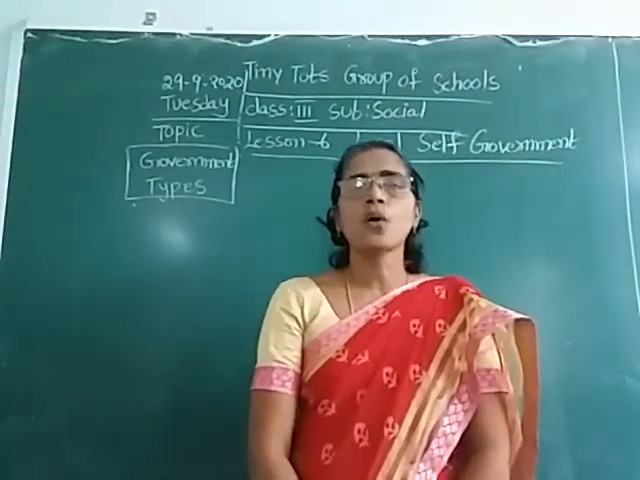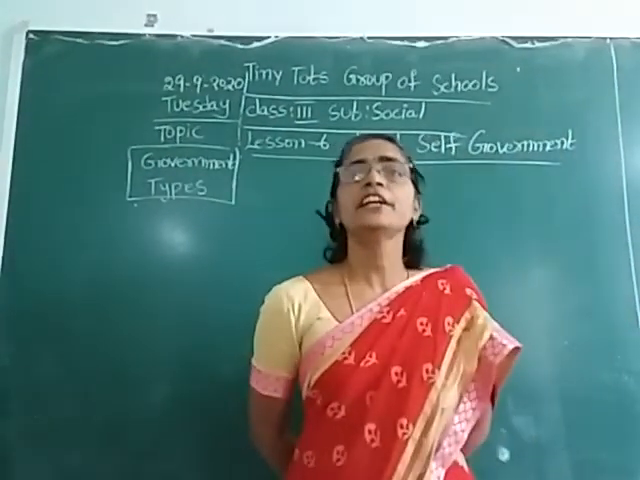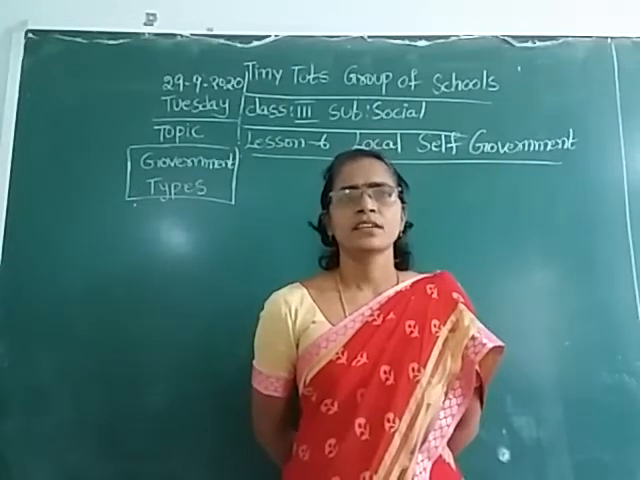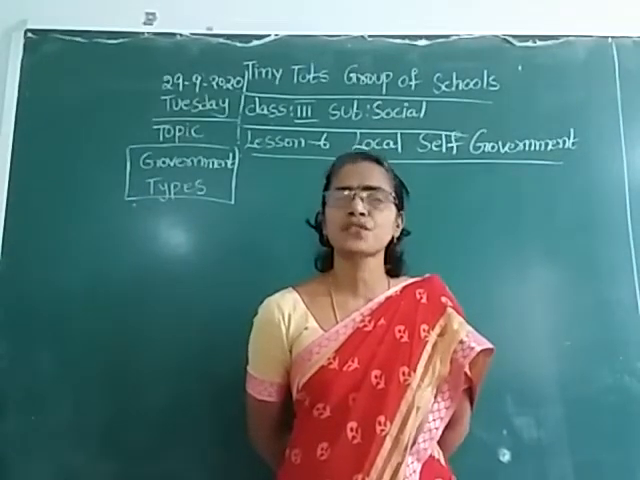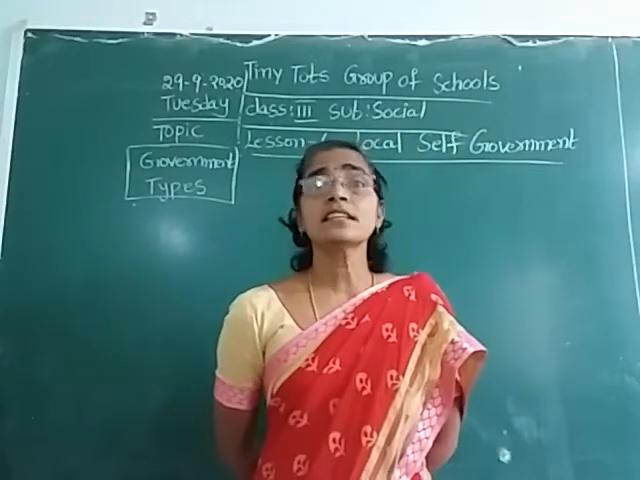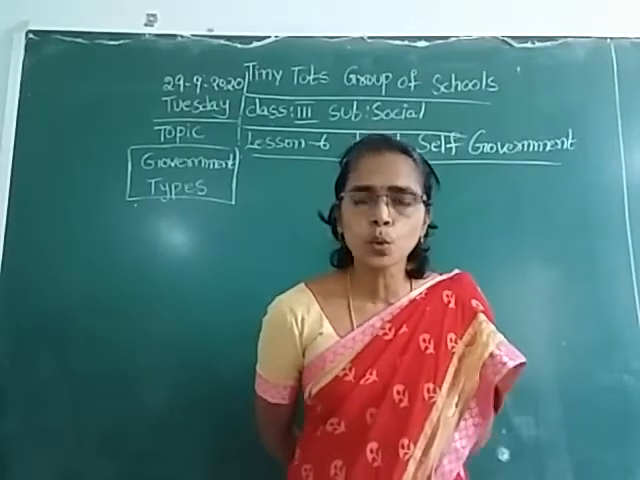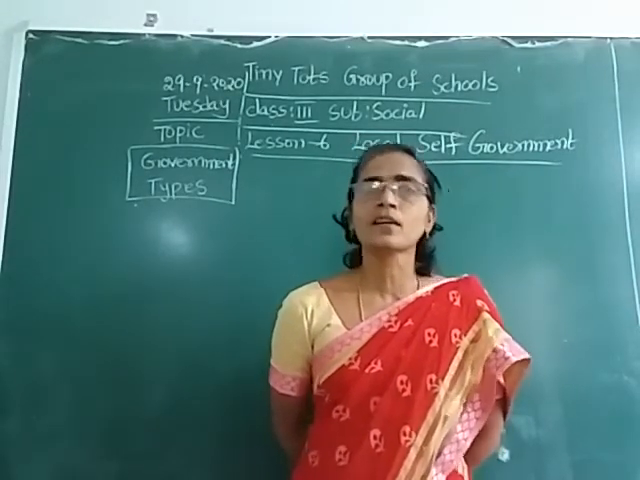Okay, now I am going to explain what is the local self-government. India is a big country. It is a vast country. It has 29 states and 7 union territories. It is impossible to rule the country by central government only.